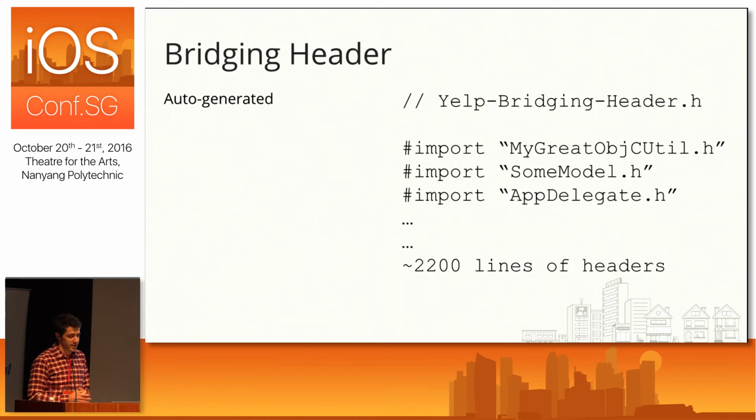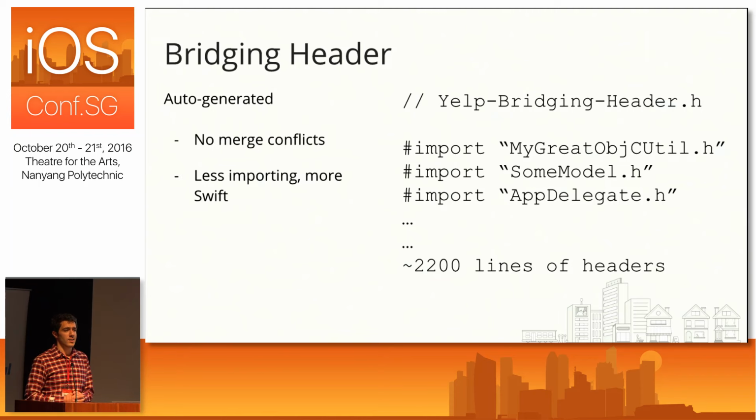Now, there are a couple motivating factors here. The first is, like I was telling you, we have a lot of these common core utilities and components that we use throughout the app, and we knew for some of us, all getting started on Swift at the same time, we wanted to avoid merge conflicts, all of us importing the same things. So that was helpful with that, but more importantly, like I said before, a lot of us had never written any Swift before, so this really allowed us to focus on writing new Swift code and not worrying about where things were on the Objective-C side of the app and what needed to be imported and what didn't.